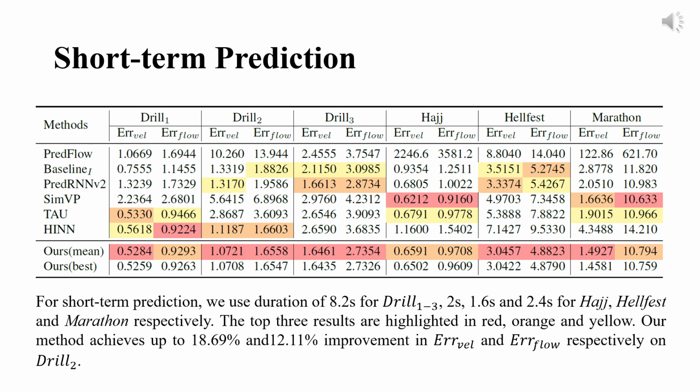Overall, our method achieved the highest performance across both metrics on all datasets except Hajj, where our method is slightly worse than CVP. In drill 1 and Marathon, we obtain the best mean square error on velocity field and the second best mean square error on optical flow.